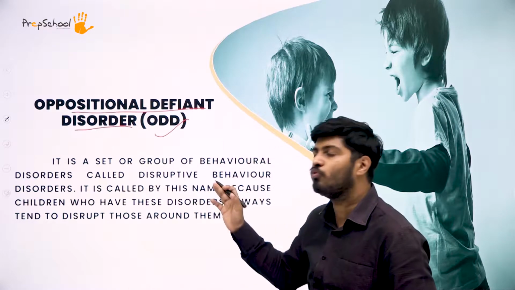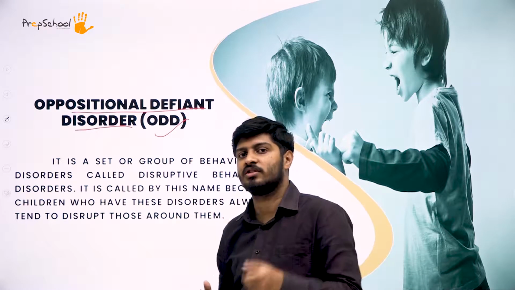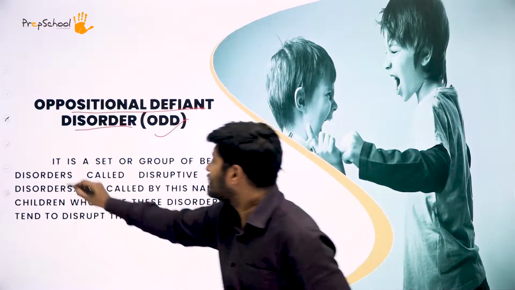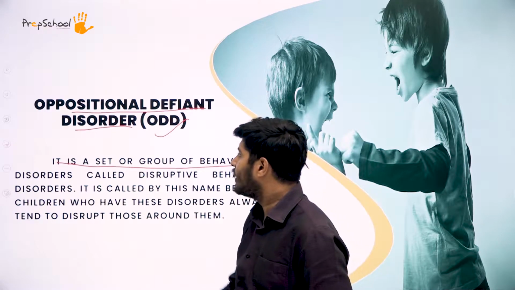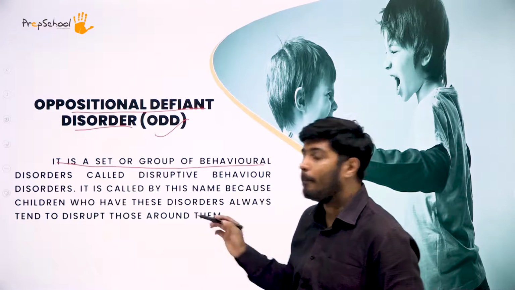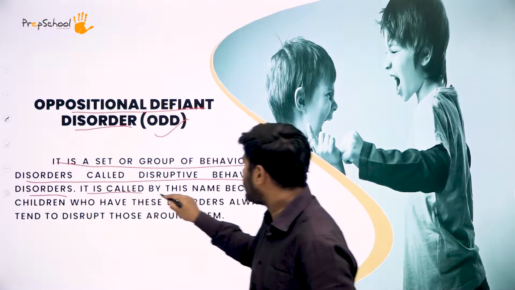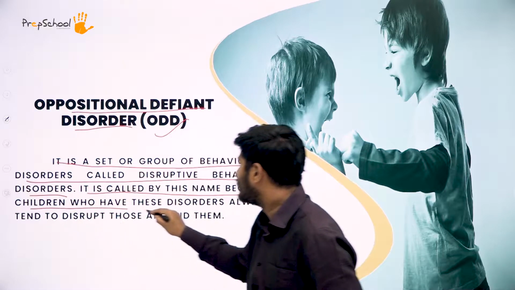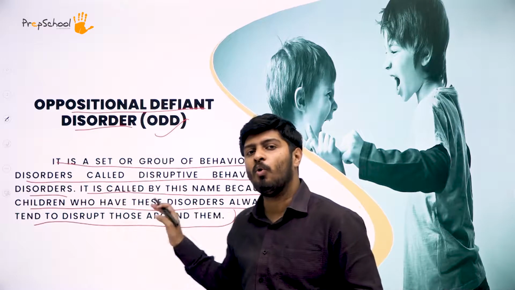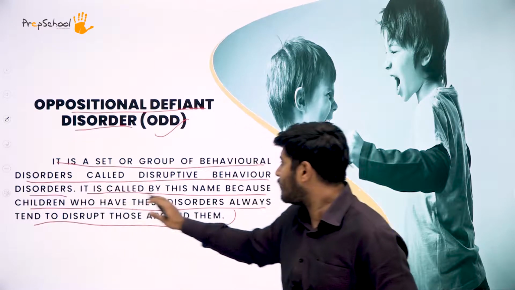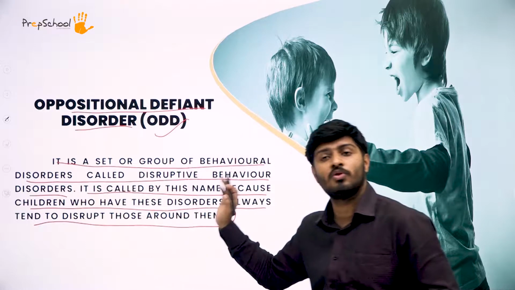So let's move on to what exactly it is, and see the formal structure in which it has been explained. It is a set or group of behavioral disorders called disruptive behavior disorders. It is called by this name because children who have these disorders always tend to disrupt those who are around them.